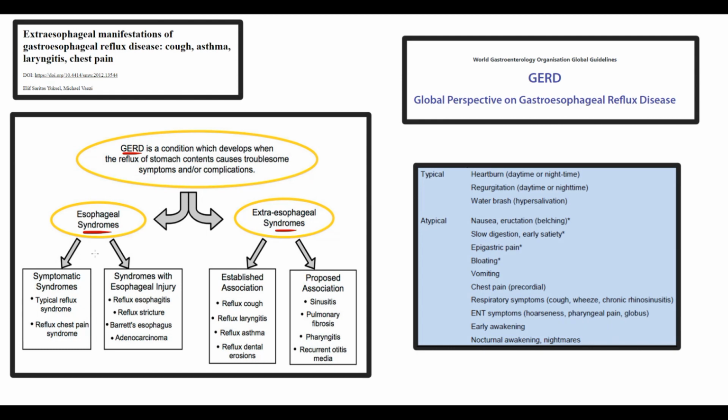Esophageal syndromes are divided into symptoms that are caused by GERD itself and complications caused by GERD. Symptoms that are caused by reflux itself we divide into typical and atypical. We have just two major GERD symptoms: heartburn and regurgitation. They are the most common and the most specific GERD symptoms.